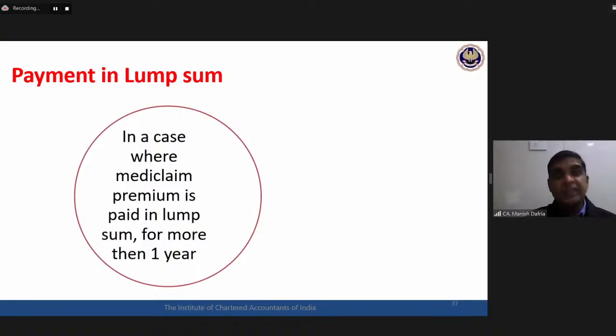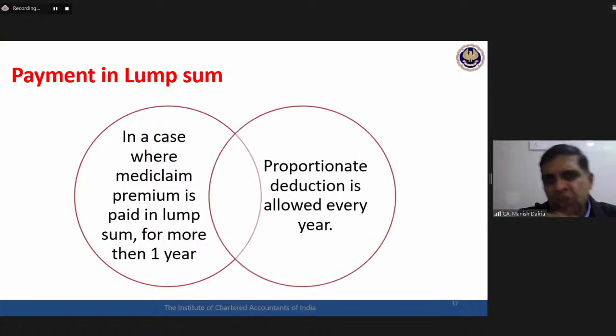There is another possibility that sometimes you pay the medical premium in lump sum. For 3 years, in totality, the insurance premium has been paid. Now, normally these deductions are payment-based deductions. We just answer this query that whatever payment has been made in the current year, that total payment can be claimed as a deduction. But with respect to health insurance premium, a special exception has been created by the Act. If the health insurance premium has been paid in lump sum for more than 1 year, then the proportionate amount of deduction shall be allowed every year.